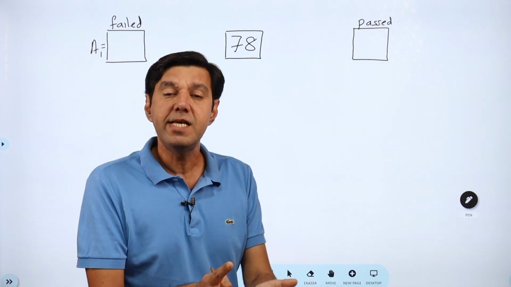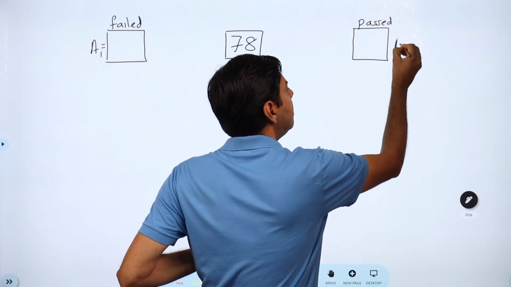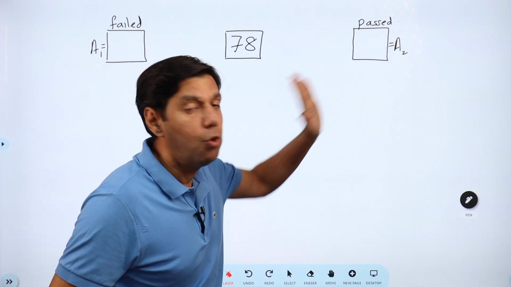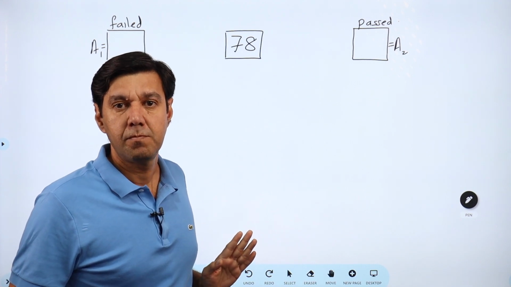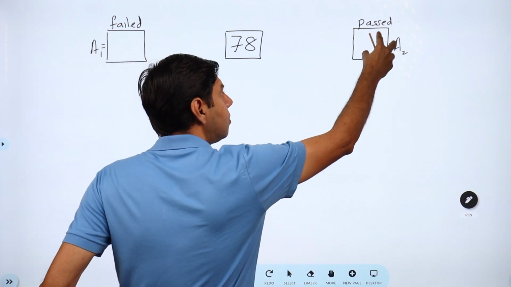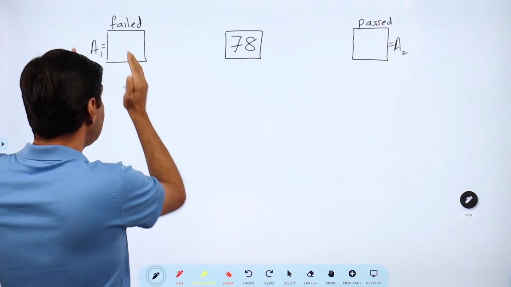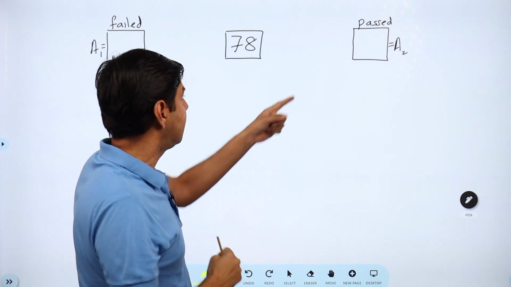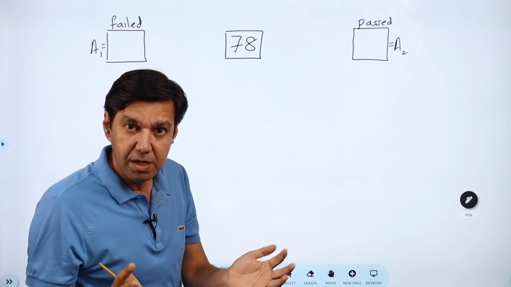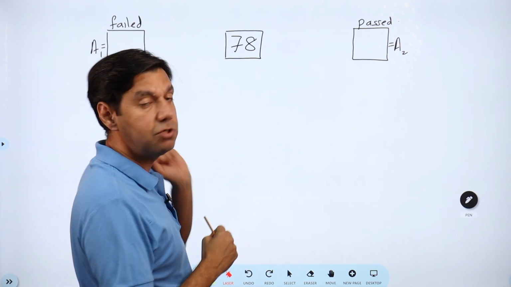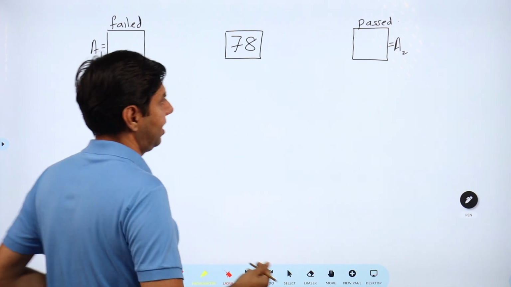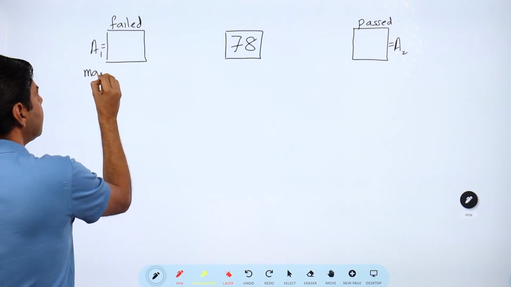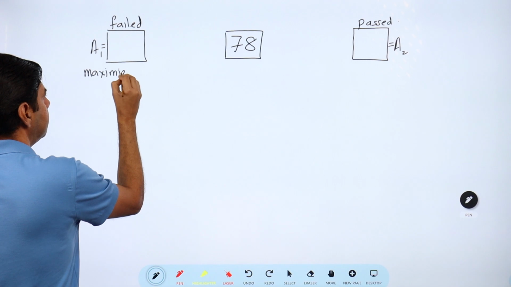Now taking all these passed students, their average is this A2. And all of them put together, the average is going to be more than 78. Because if this average was also less than 78, then one group has an average of less than 35, another group has an average of less than 78, and these 2 groups comprise all of them. Then the average could not have been 78, right? Same logic again, right? Now our objective is we need to maximize the number of students in this group.